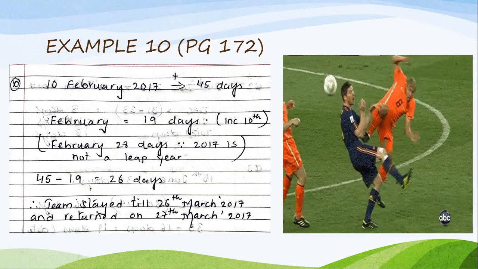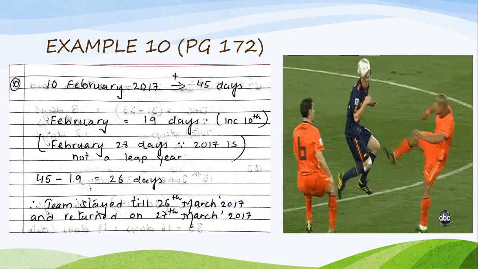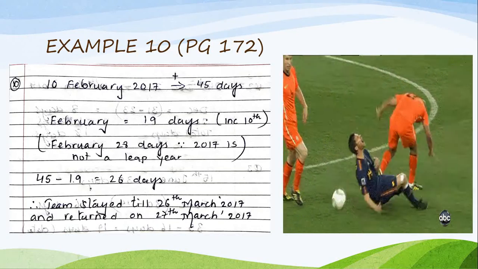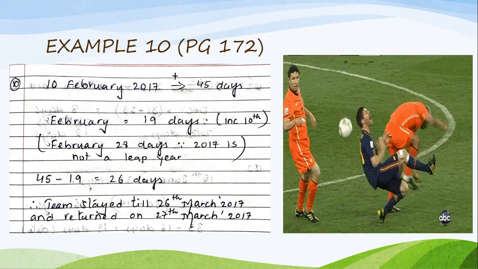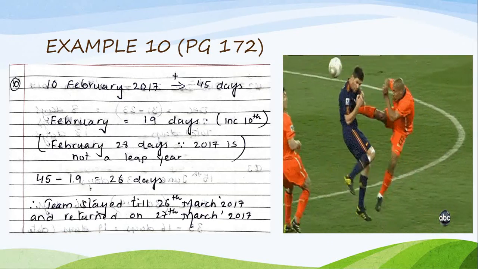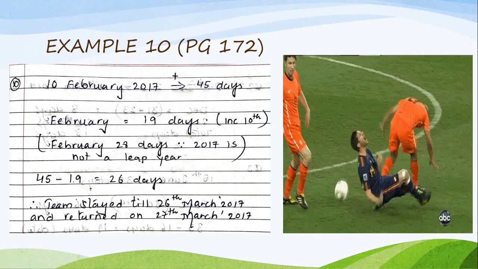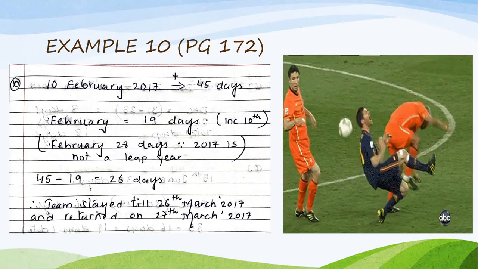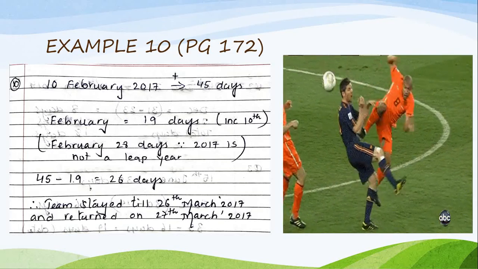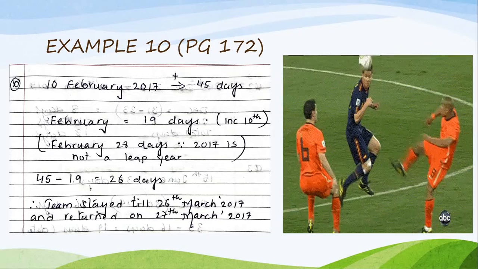So 45 days minus 19. The same type of question as there was in word problem number 3, Kabir's father. Same, see, two types of questions I have given. So this type of questions I can be asking you in the exam. Okay children, so 45 days minus 19 would become 26 days. So the team stayed till 26th March and returned on 27th March.